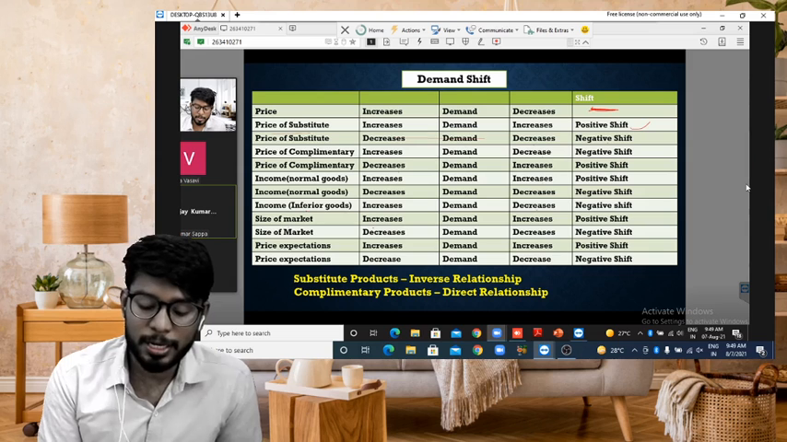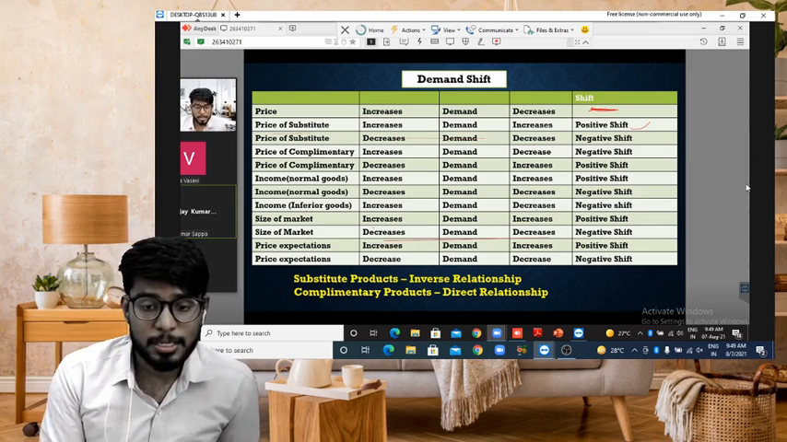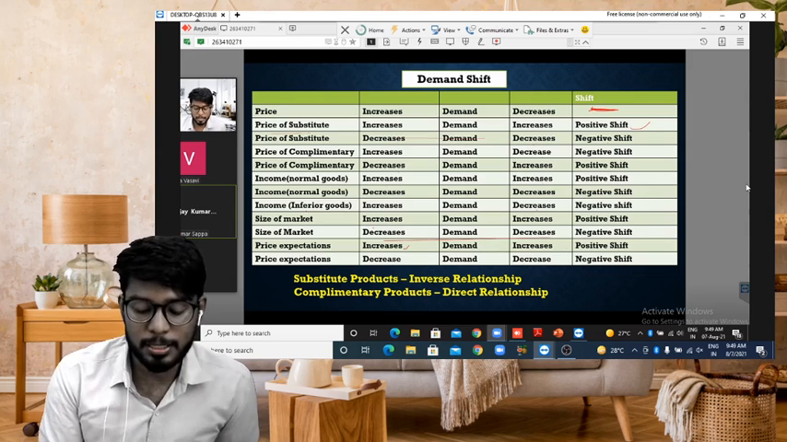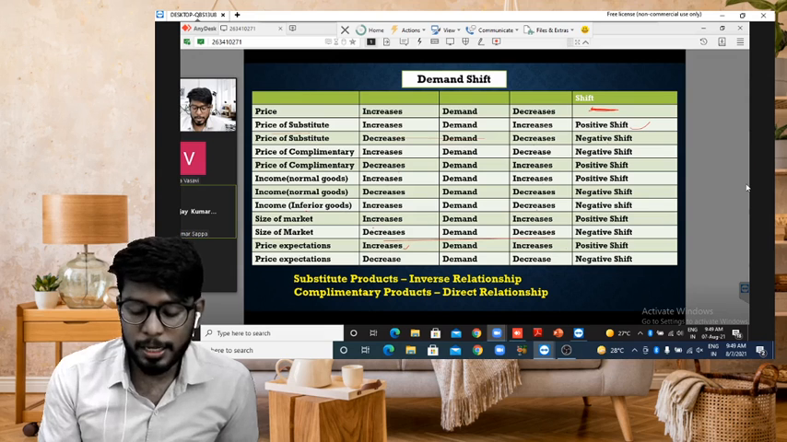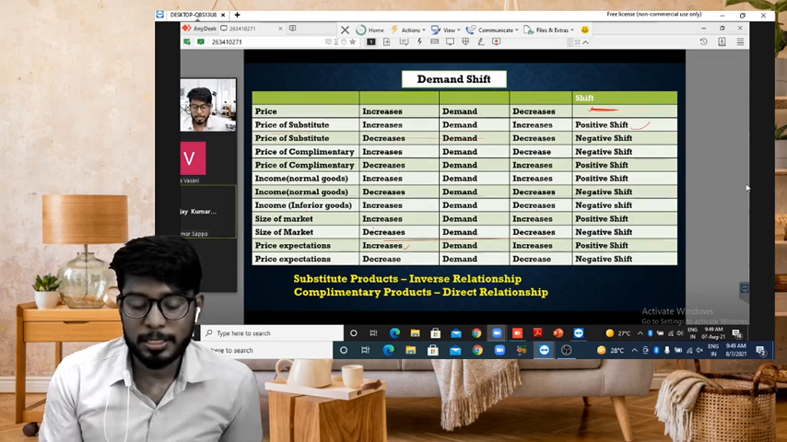Size of the market increases, demand increases. Positive shift. Size of the market decreases, demand decreases. Negative shift. Price expectations: future price may increase, demand will increase. Positive shift. Future price may decrease, demand decreases. Negative shift. Substitution products have an inverse relationship, complementary goods have a direct relationship.